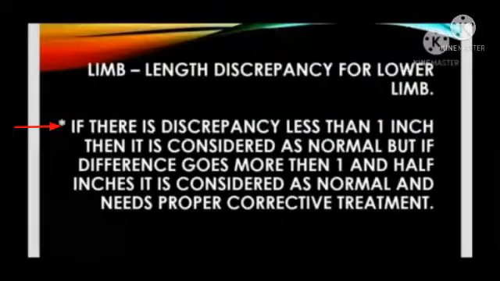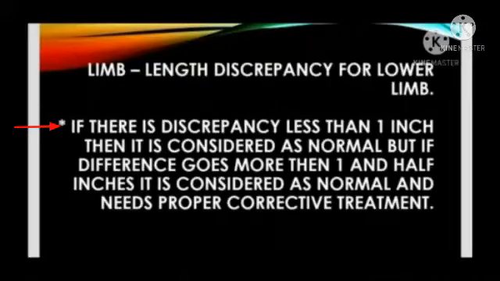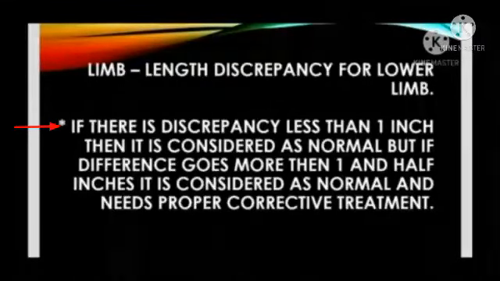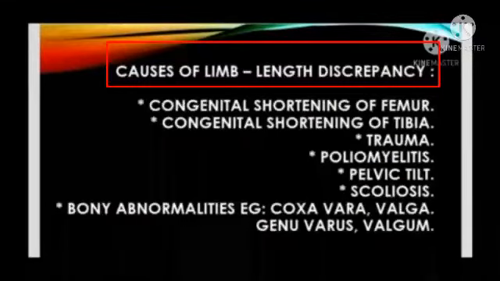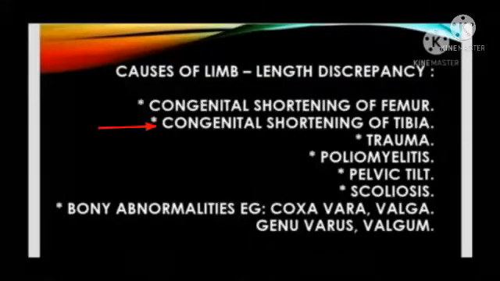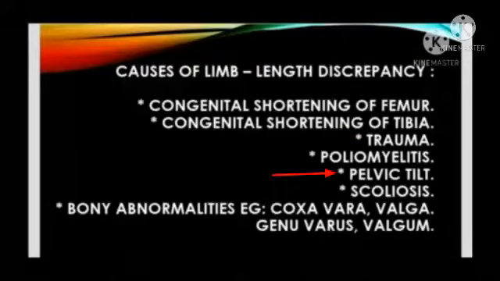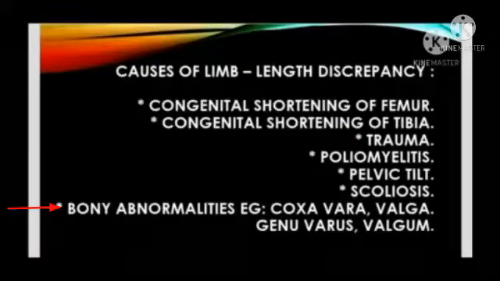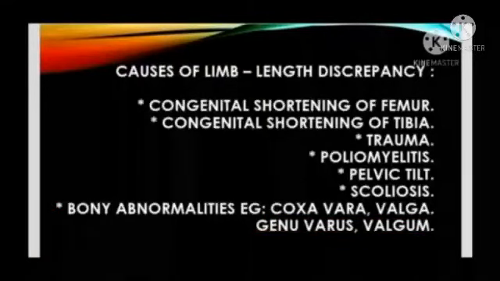If the discrepancy is less than 1 inch, then it is considered normal. But if the difference goes more than 1.5 inch, it is considered abnormal and needs proper corrective treatment. Causes of limb length discrepancy: congenital shortening of the femur, congenital shortening of the tibia, trauma, poliomyelitis, pelvic tilt, scoliosis, bony abnormalities such as coxa vara, coxa valga, genu varum, genu valgum.